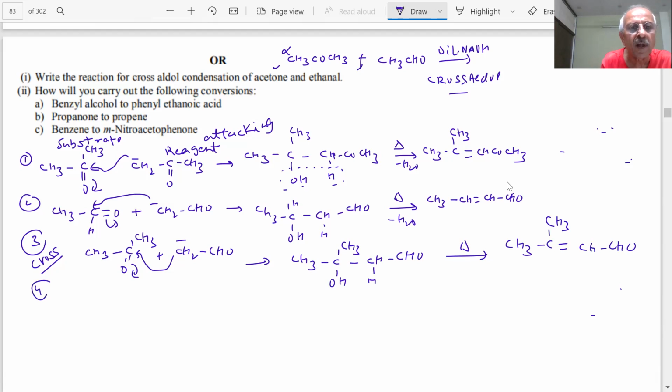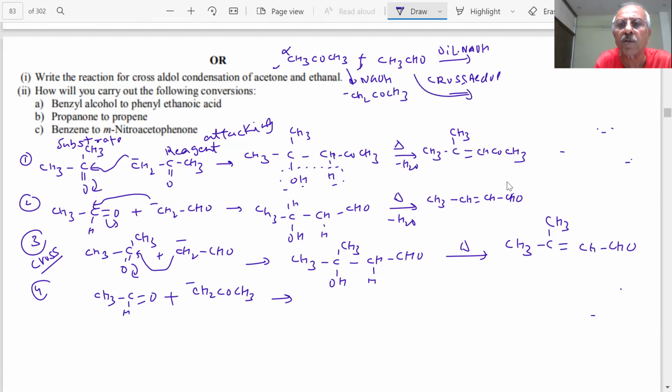Fourth, students, now I will take this as a substrate, CH3CH double bond O, and this as an attacking reagent, students. What is the formula of that? CH2 minus CO CH3. So what happens, students? The acidic hydrogen is removed. You already know that when I put NaOH, you get the carbanion CH2 minus COCH3.